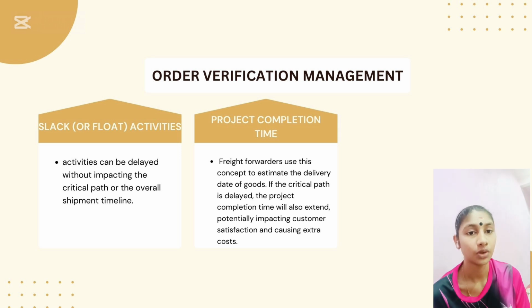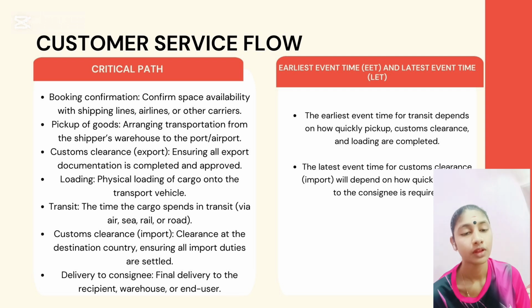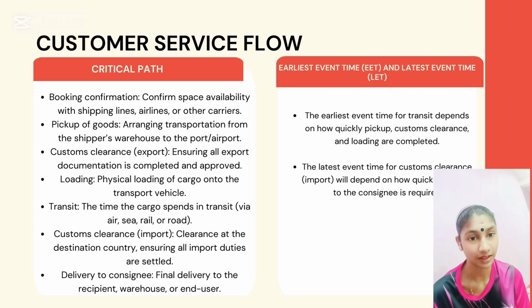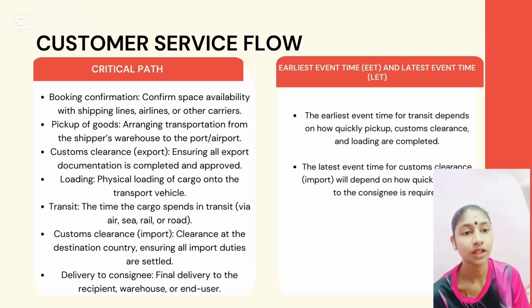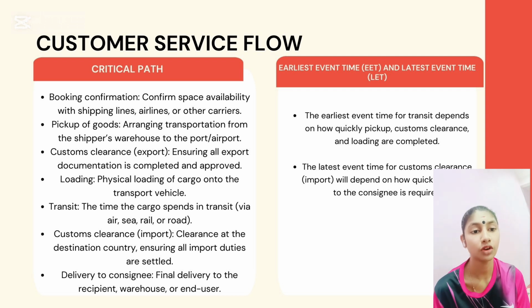Okay, and then we go with the customer service flow for freight forwarding. Critical part is booking confirmation, that is confirming space availability with shipping lines, airlines, or other carriers. Pickup of goods is arranging transport from the shipper's warehouse to the port or airport, and then customs clearance for export, ensuring all export documentation is complete and approved. Loading is the physical loading of cargo